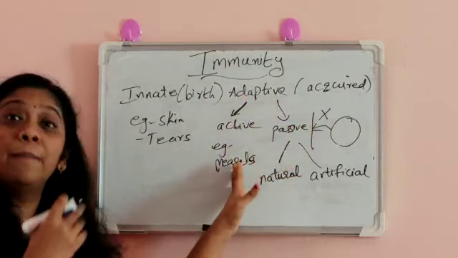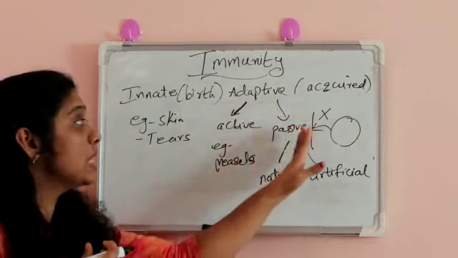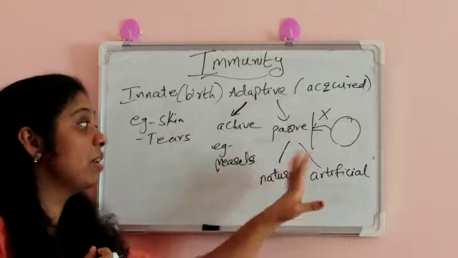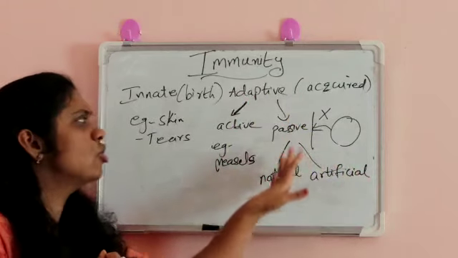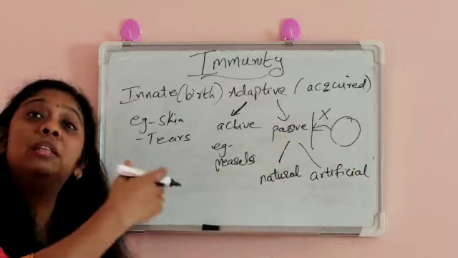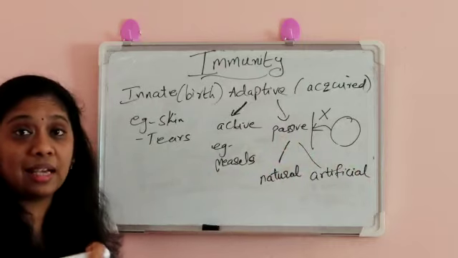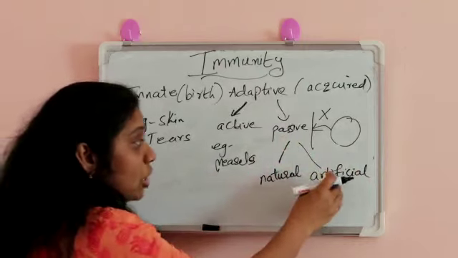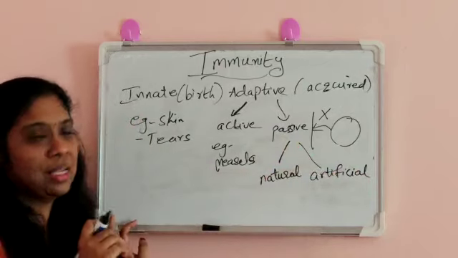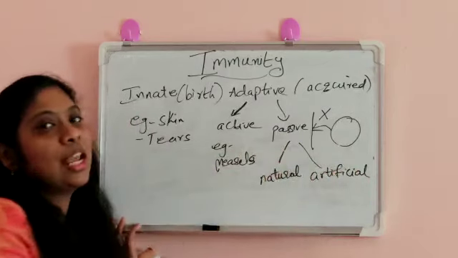Active means, for example, the measles type of immune response. Passive is of two types, natural passive and artificial passive. Natural passive means we are getting that from the mother to child relationship. Artificial means we are injecting the antibodies, that is passive artificial immunity.